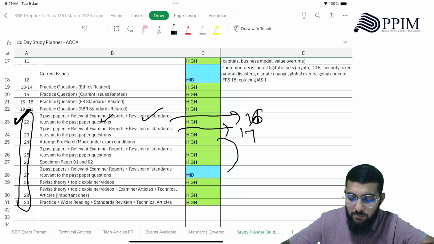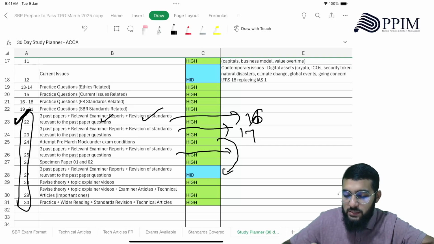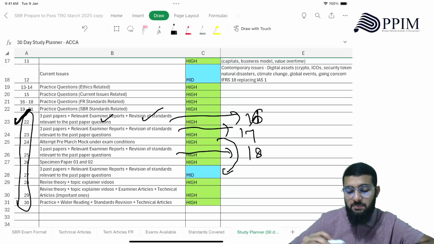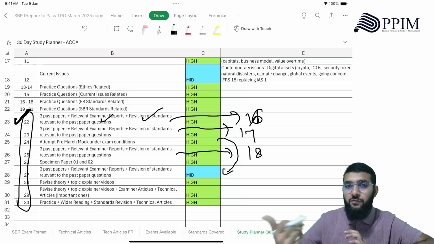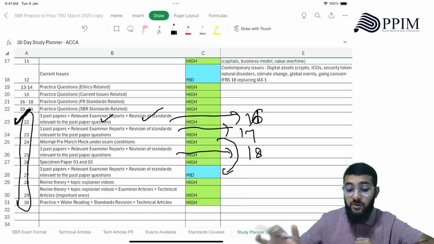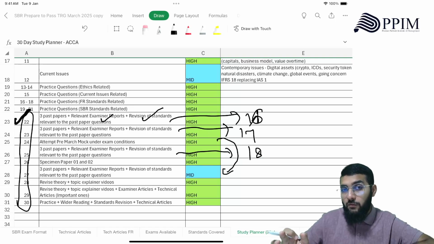So day 18, again, you focus on 3 past papers, relevant examiner reports, and revision of standards. So that makes it 9 past papers, but we have 8 past papers. If you get hold of 1 more past paper, that's good enough. But if you have access to one more pre-mock, for example, a December pre-mock, do that.